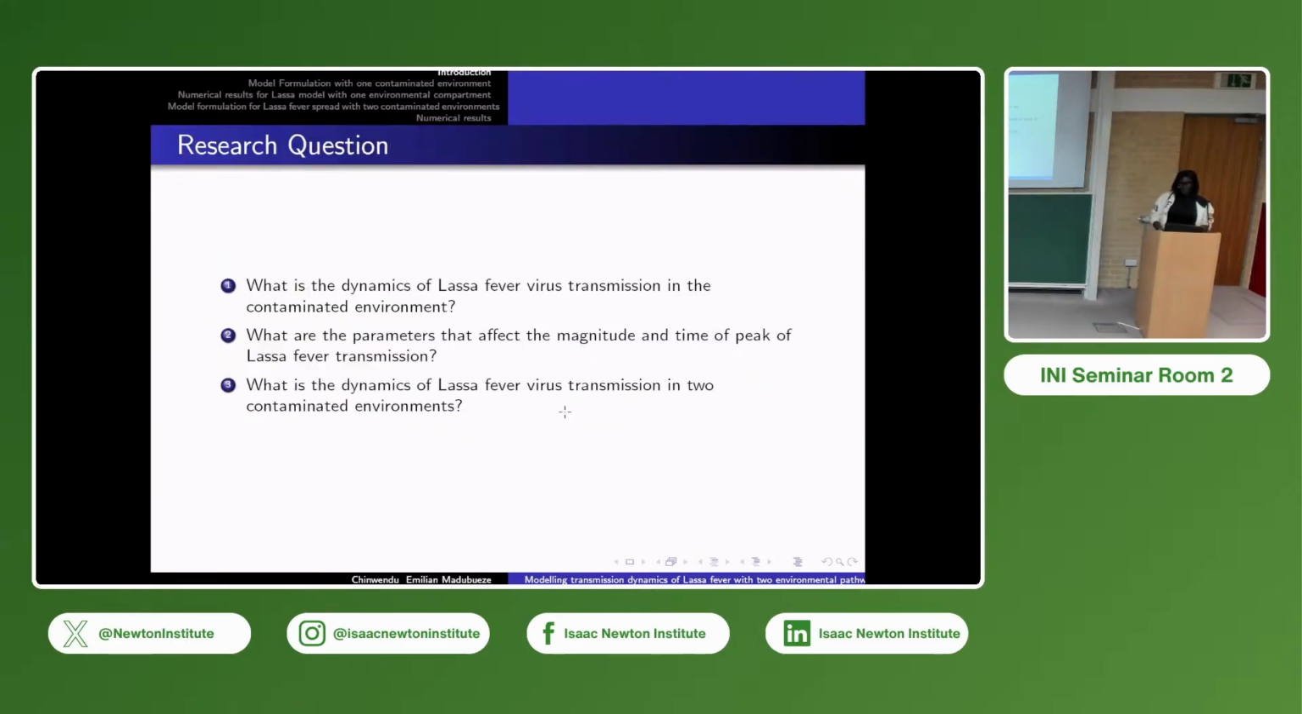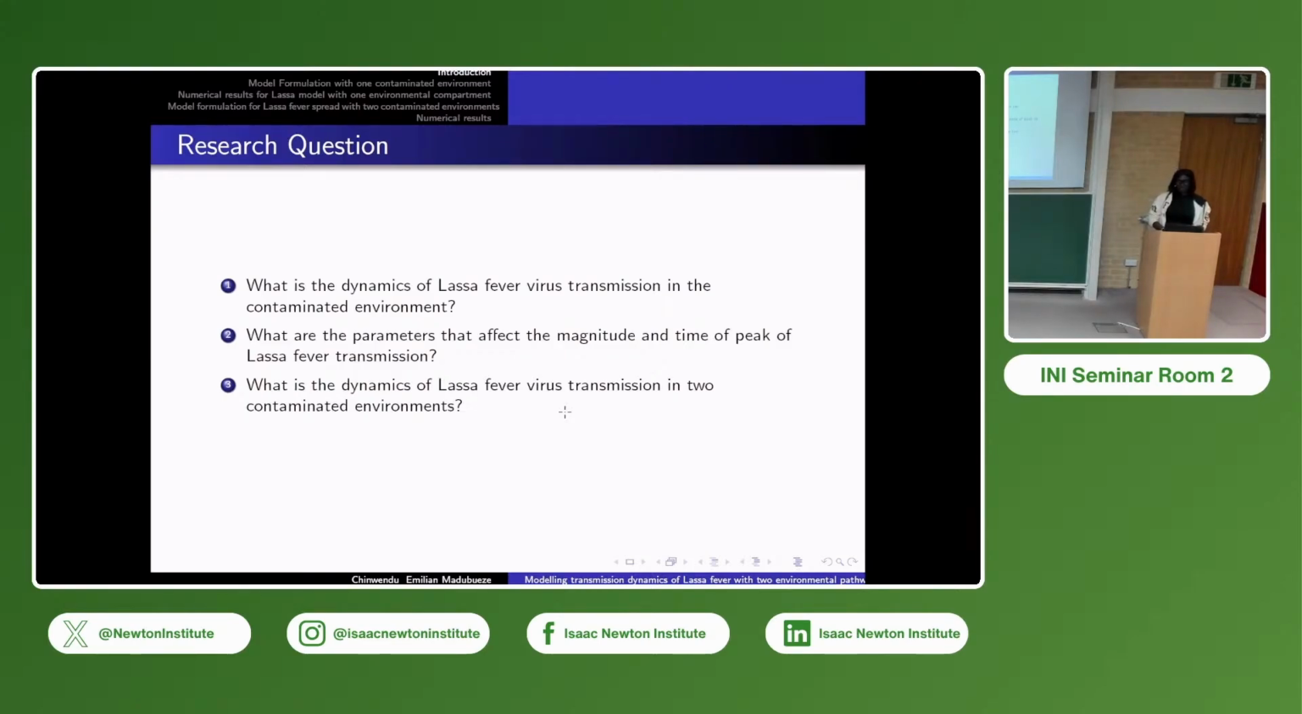So what I'm going to do, I wanted to talk about the dynamics of this disease in a contaminated environment, because studies have it that human-to-human transmission is very rare. So the question now is, how is it being transmitted? And most times when it's transmitted, it's mostly in the rural areas. So we're trying to look at, okay, when an environment is contaminated, maybe the rat is shedding in the environment in the process of eating food. So we'll try to look at how the transmission goes.